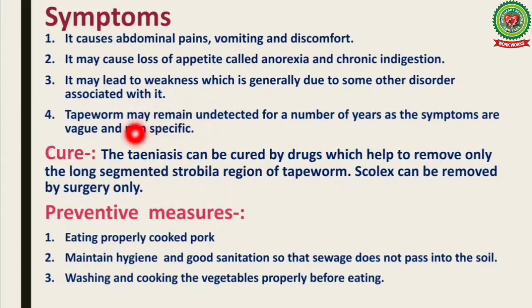Now, talking about the cure of Teniasis. Teniasis can be cured by drugs which help to remove only the long segmented strobilar region of the tapeworm. The scolex can be removed only by surgery. What are the preventive measures? How can we prevent the occurrence of Teniasis? Eating properly cooked pork, maintaining hygiene, good sanitation so that sewage does not pass into the soil, and washing and cooking the vegetables properly before eating.